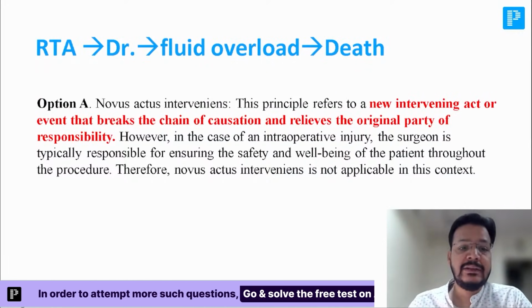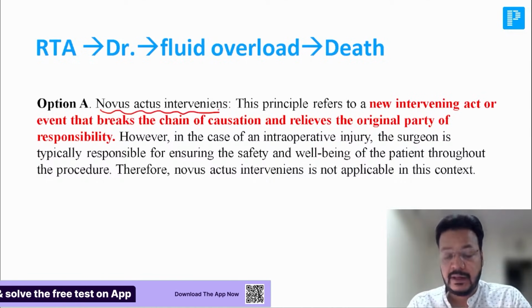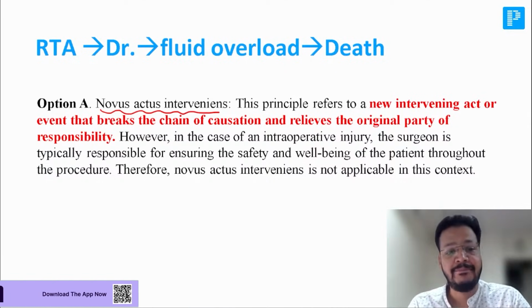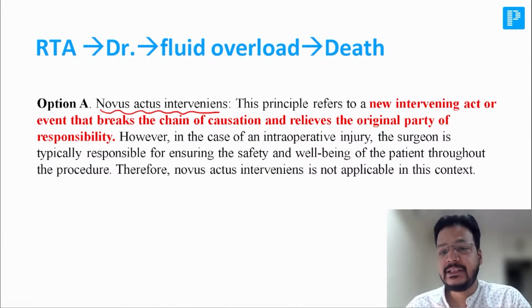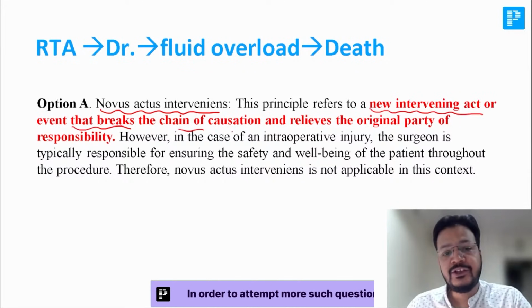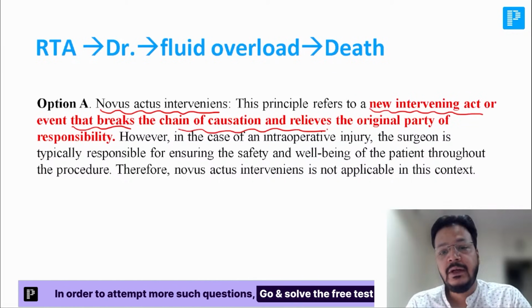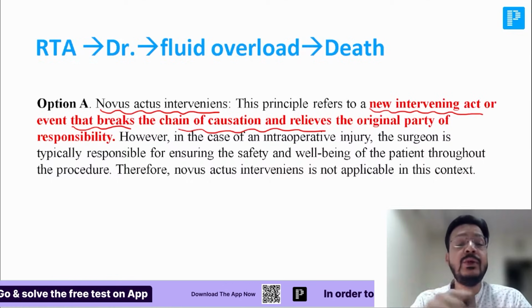Now, sir, a very, very important word: novus actus interveniens. This is a very important word, option A. What is this? This is a new intervening act or event that breaks the chain of causation and relieves the original party of responsibility. Right, friends, a new action intervening.